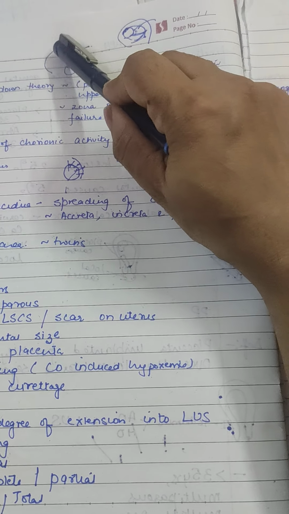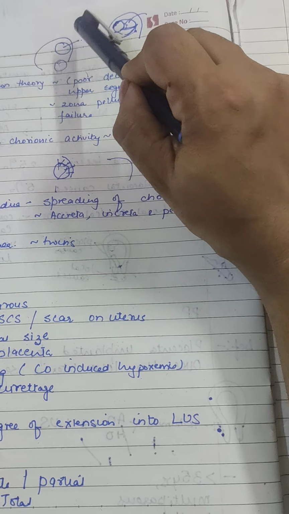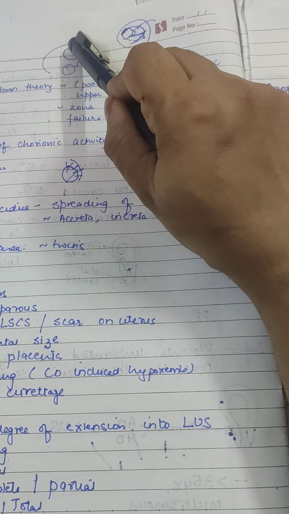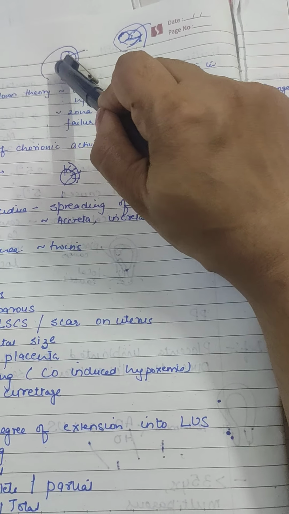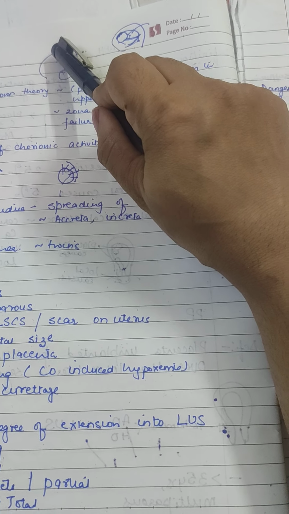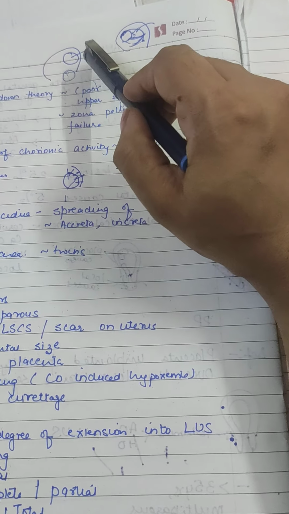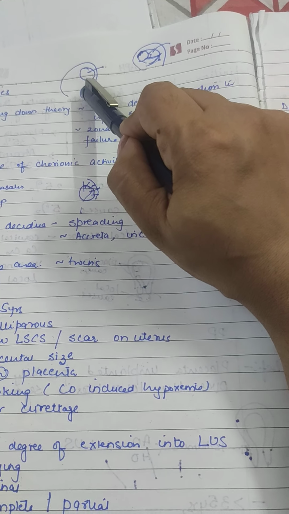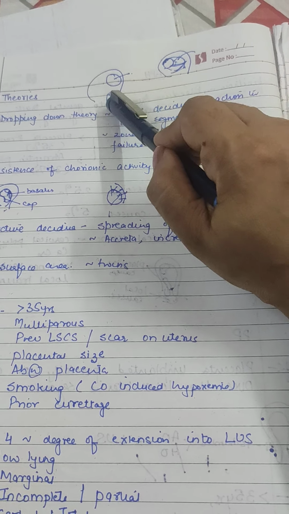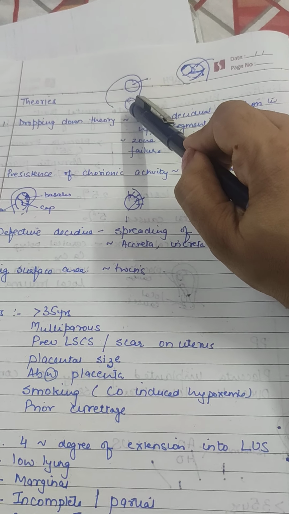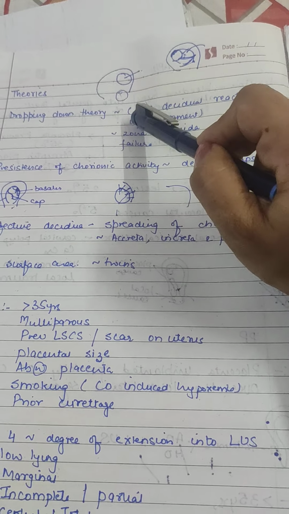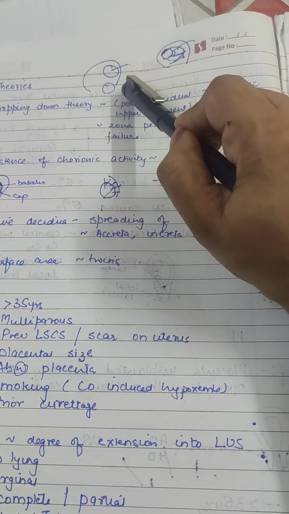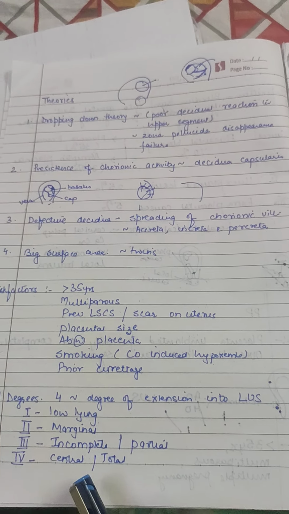Zona disappears and the ovum adheres to the decidua in the fundal region. But many a time it can happen that the zona fails to disappear. The outermost layer fails to disappear, as a result of which adhesion cannot take place in the upper segment and it comes down. So this can result in the formation of a placenta in the lower part of the uterus. So this is the dropping down theory. One is poor decidual reaction in the upper segment. Second, failure of zona disappearance.